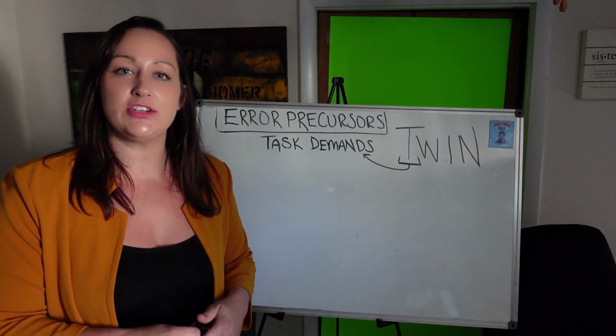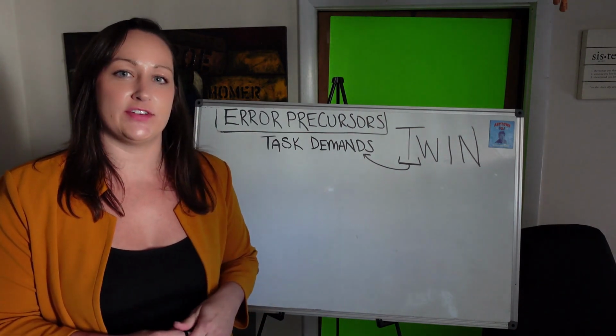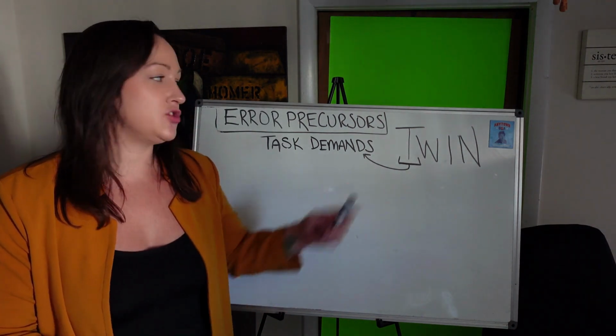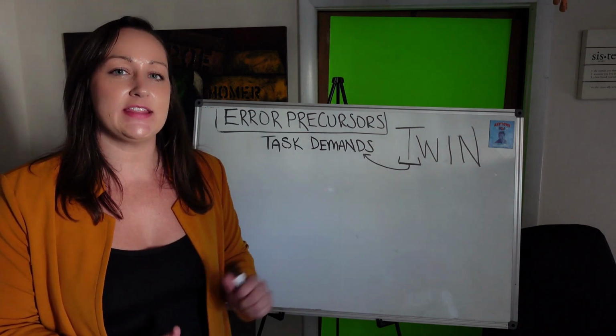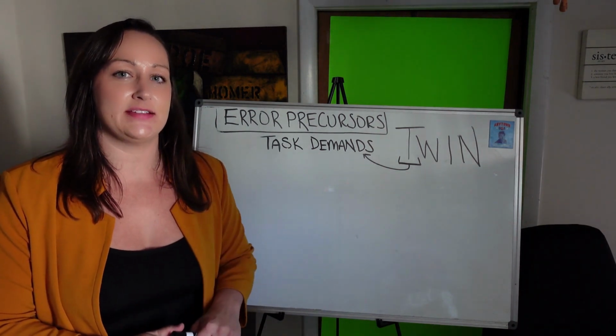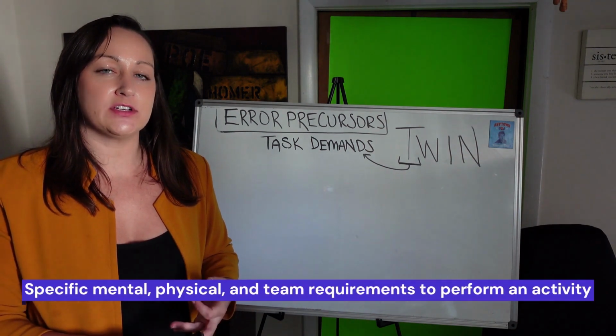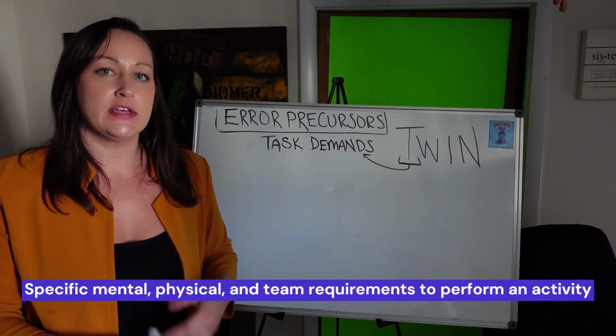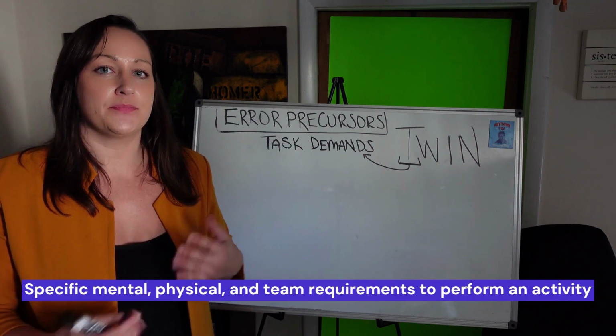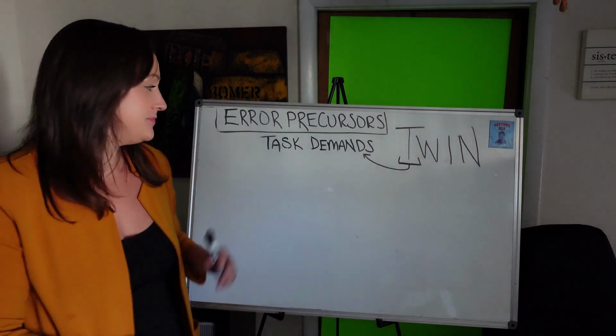This is a continuation of our discussion on error precursors. Today we are going to talk about the twin analysis, specifically the T, which stands for task demands. Task demands are those specific mental, physical, and team requirements to get an activity done. All right, let's jump right into it.